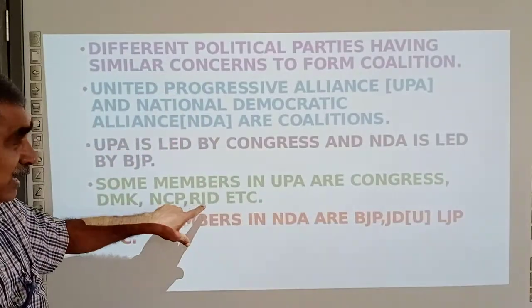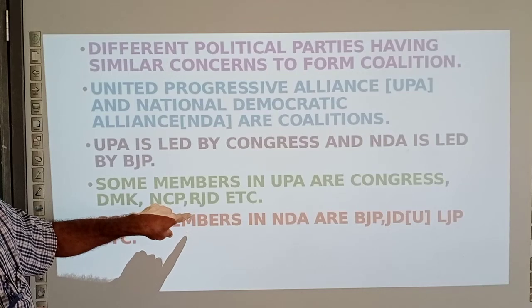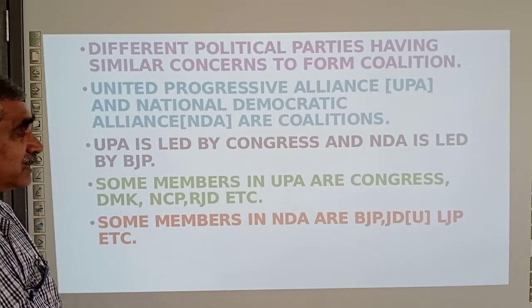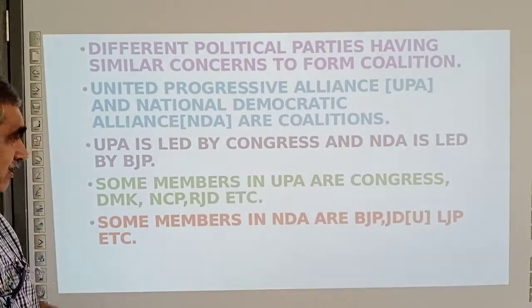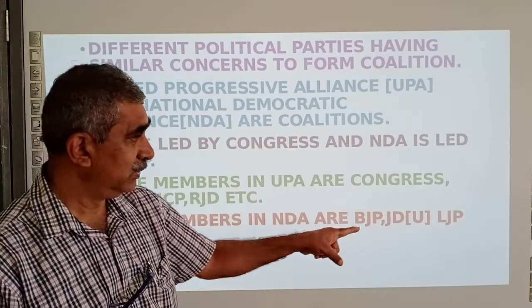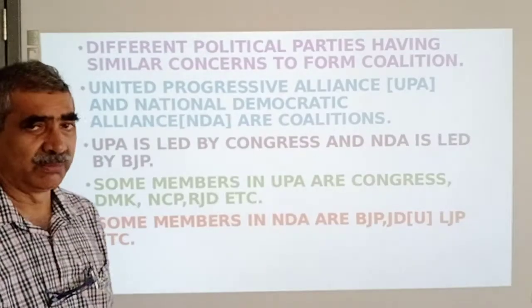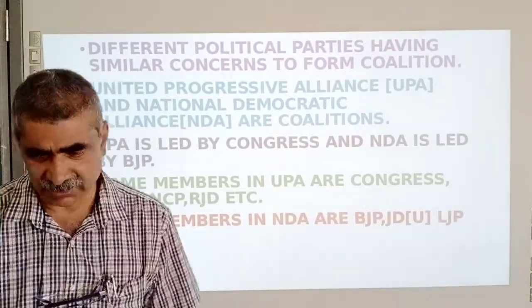So here in RJD, Tejasvi Yadav's father, Lalu Prasad Yadav, is in jail. So RJD is led by Tejasvi Yadav. Sharad Pawar is the leader of NCP. JDU, LJP, all these are some of them. There are so many others. I have not mentioned Akali Dal and many others, only one or two I have mentioned.